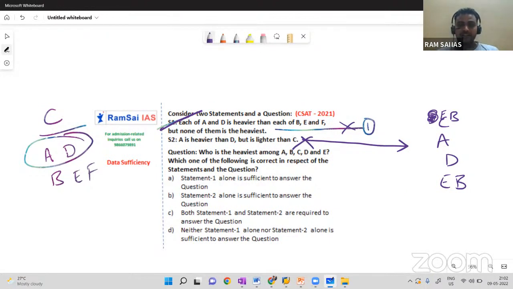Yes, now you can eliminate either one or two. Now I can go with option A alone. So let me read the question again. Who is heaviest among A, B, C, D, E? Now A and D are heavier than B, E, F, but none of them is the heaviest. So some other person should be heavier than A, D, and of course B, E, F as well. Then who is the heaviest here? So who is missing out? C is missing out.